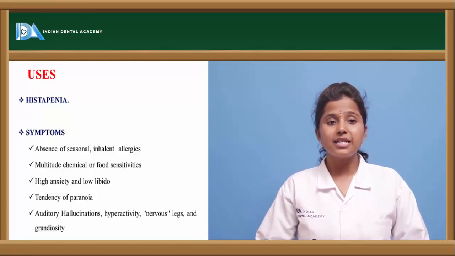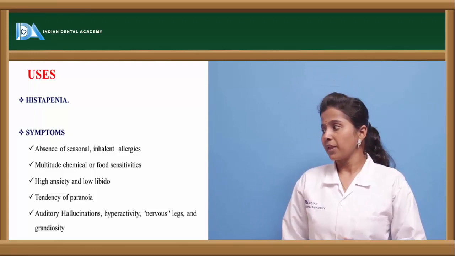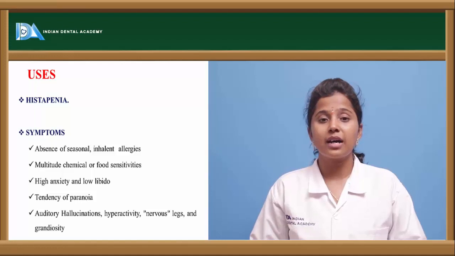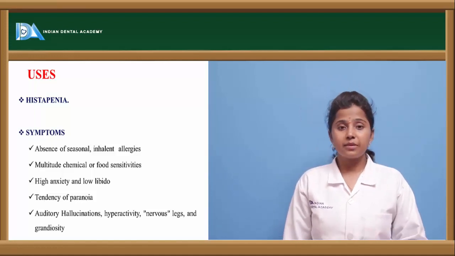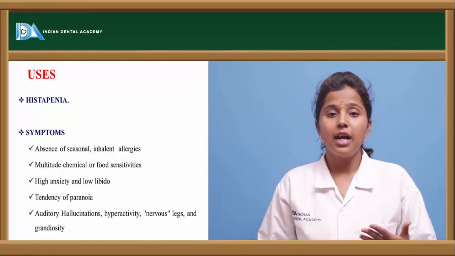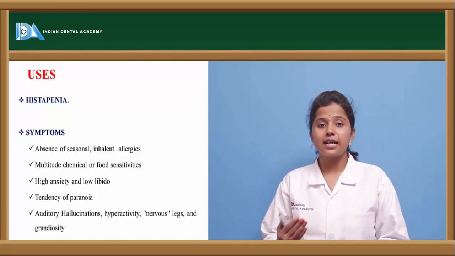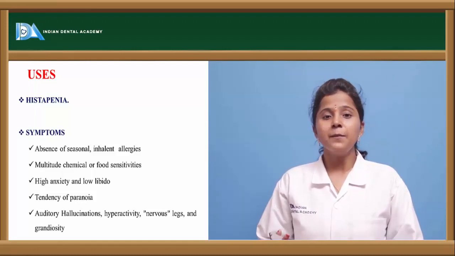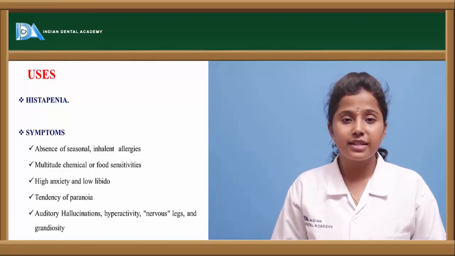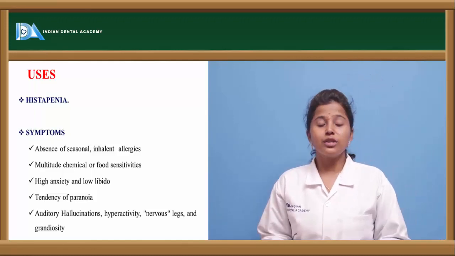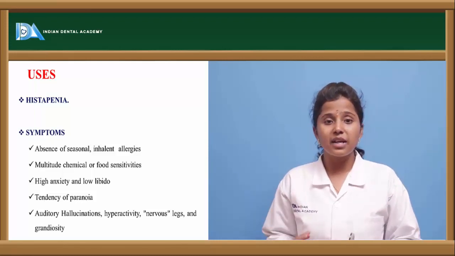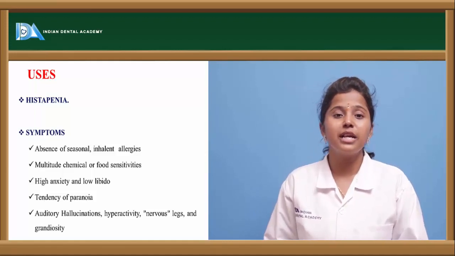Low libido means the person will be less socially attached to people, and we can see multiple chemical or food sensitivities. He will be very sensitive to various foods as well as other drugs given to him when histamine is present in lower concentrations, and he will have auditory hallucinations. Hallucination is a condition where the person feels that things are happening but they usually don't happen. So the person will have auditory hallucinations. He will hear something which is not audible or which is not actually happening.